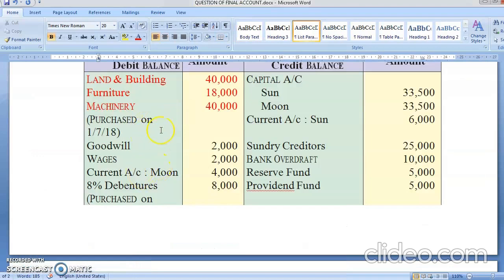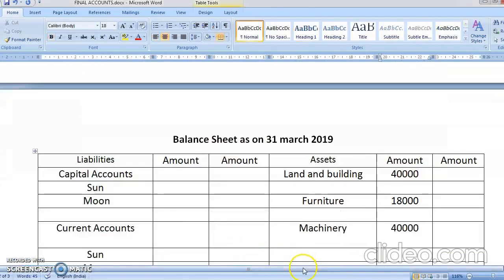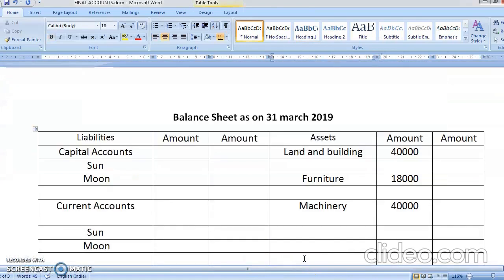All okay. Good. Purchase on 1st July. I told you when something like this is there, you have to be careful when you're doing an adjustment. Goodwill 2,000. And current account we'll see later on. Debentures 8% debentures 8,000. So both are an investment. So we'll write here. Goodwill, no adjustment. So directly in the outer column 2,000.